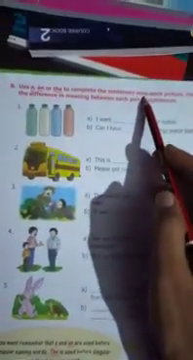Okay, let's start the exercise. Use a, an or the to complete the sentences which go with each picture. Note the differences in meaning between each pair of sentences. In this picture you are seeing a bottle, bus, soldier, friends, etc. Okay, and we will solve the exercise with the help of this picture.